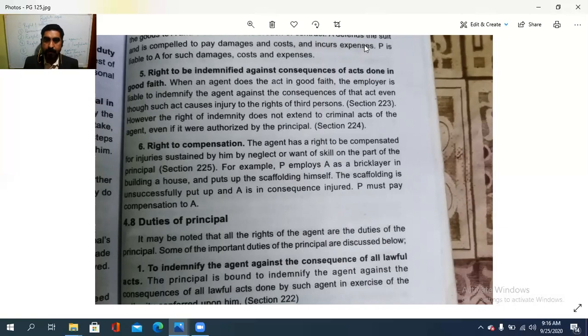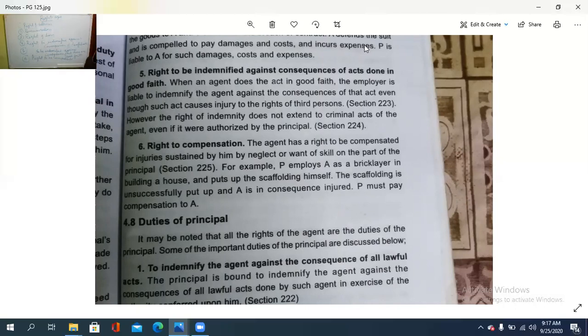For example, P employs a bricklayer A in building a house and puts up the scaffolding himself. Scaffolding is unsuccessfully put up and A is in consequence injured. So P must pay the compensation to A. That is the right to get compensated.